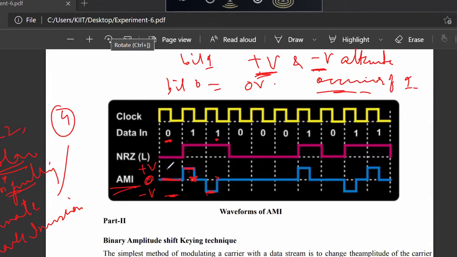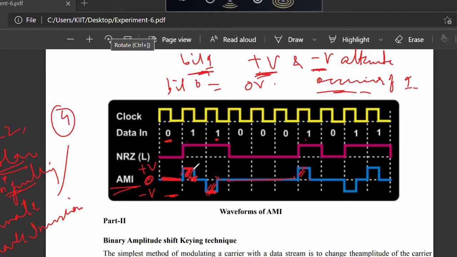So you can see here bit 0 transmitted as 0 volt, bit 1 transmitted as plus V, next bit 1 transmitted as minus V, then all our bit zeros are transmitted as 0 volt. Then the next bit 1 is transmitted with plus V because the previous one was transmitted as minus V. Bit 1 in bipolar is transmitted as plus V and minus V alternately.